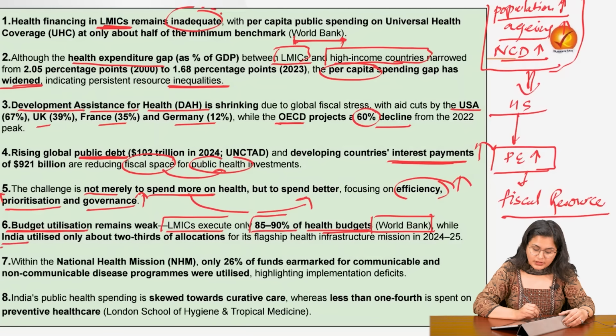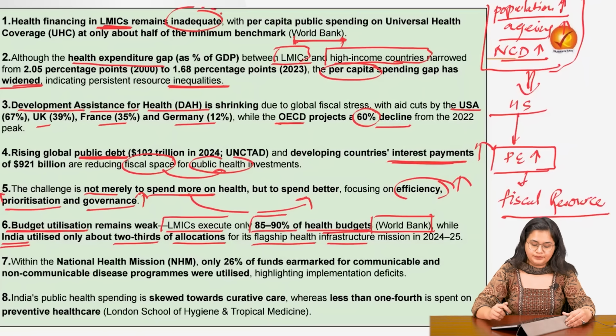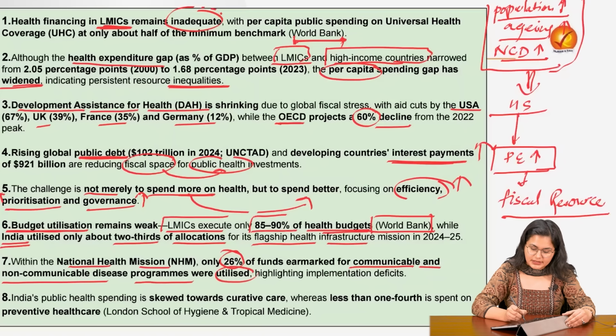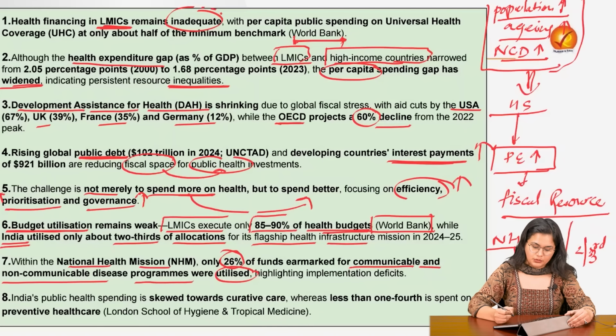And India is even worse in this aspect, where only about 2/3 of the allocations for its flagship health infrastructure mission have been utilized. Now, within the National Health Mission, only 26% of the funds earmarked for communicable and NCD programs were utilized, which means that under the NHM, the utilization has been only 26% of the budget. Otherwise, in general, the utilization is about 2/3 of the dedicated amount.